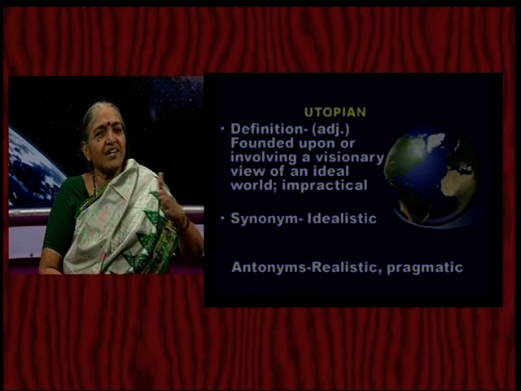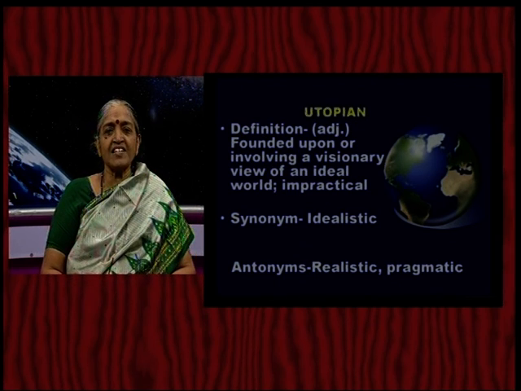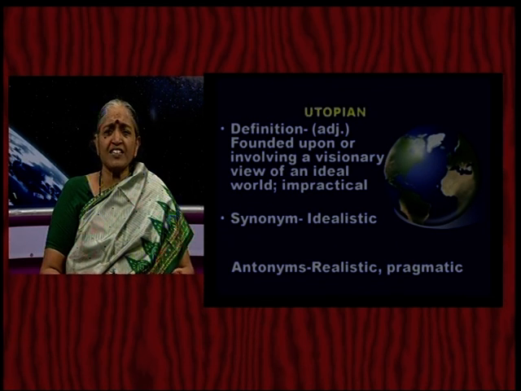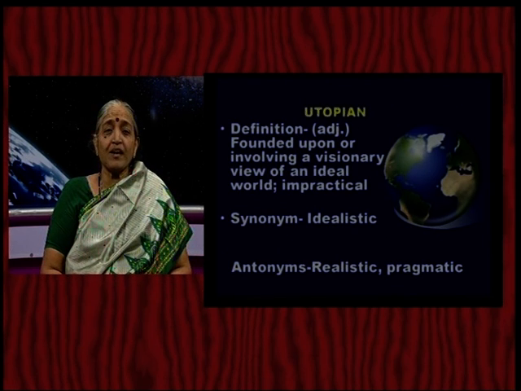So, we are all in the antonyms category. What is that antonyms category? Realistic, pragmatic, practical. We think it is not possible for us to save the earth, we think it is not possible for us to work hard, we think nothing good is possible in this world. So, this is called dystopia also. There are Nobel writers who got this dystopia too.